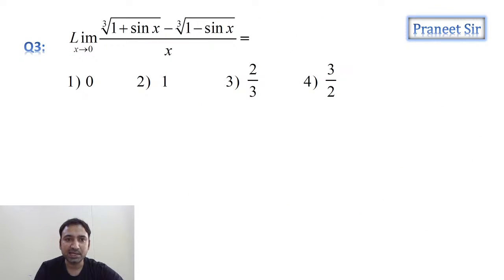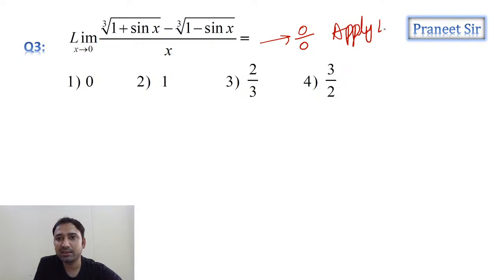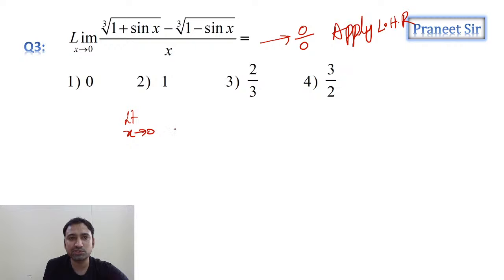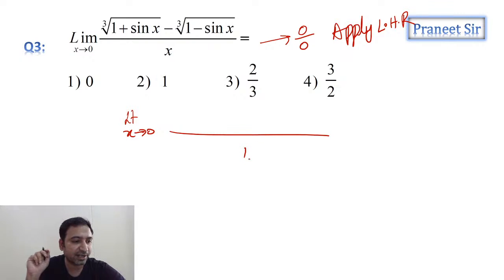So the second option is the answer. Let's do this question. This question also, as we're getting 0 by 0, can we apply L'Hospital rule, guys? Let's apply it. Limit x tending to 0. The denominator differentiation is anyway 1. The numerator: 1 plus sin x whole power 1 by 3, since cube root means power 1 by 3.